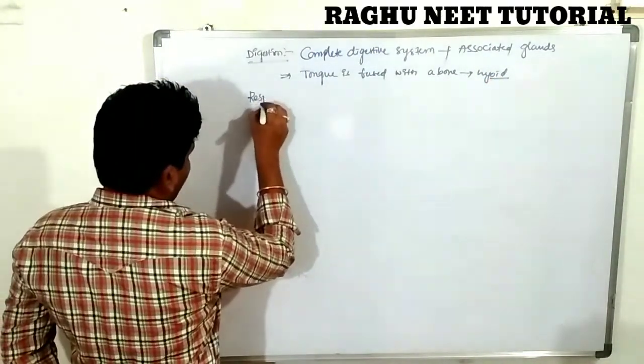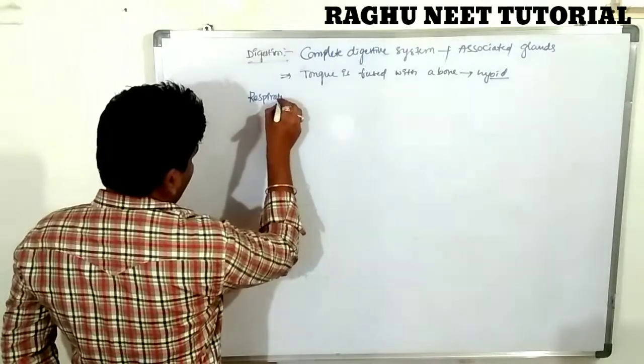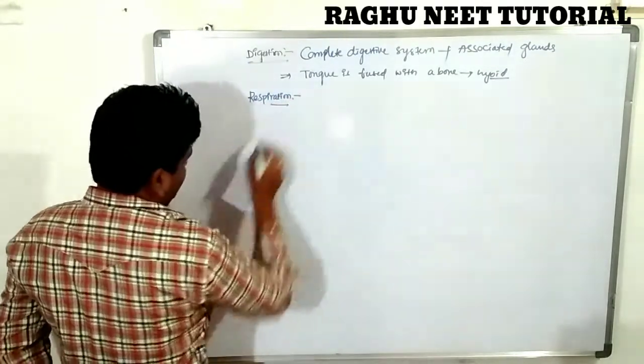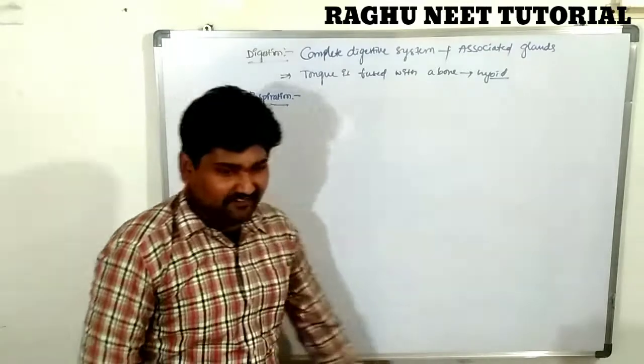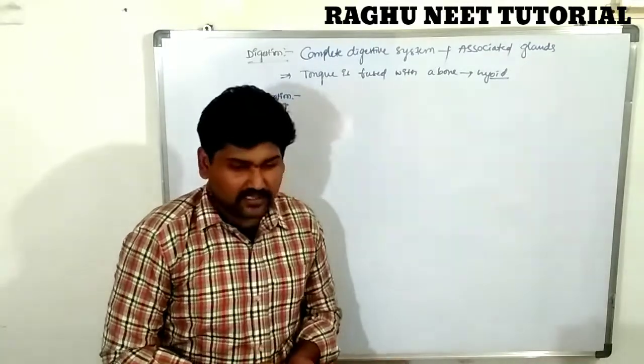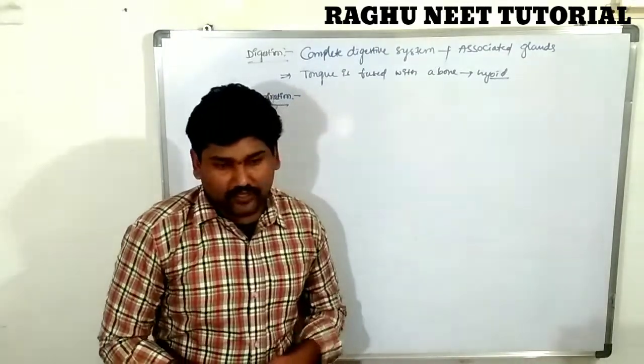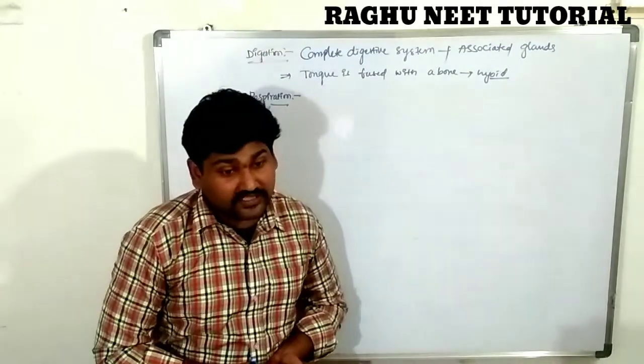Next one, respiration. There are two types of respiration done by the amphibians and reptiles. What are they? In the aquatic condition, they show skin respiration.